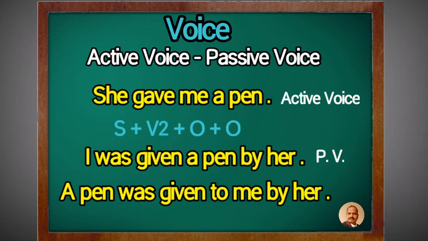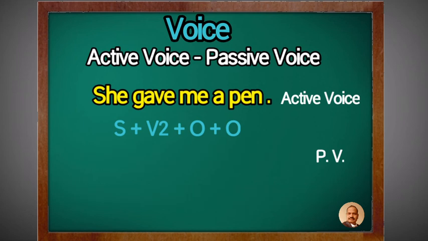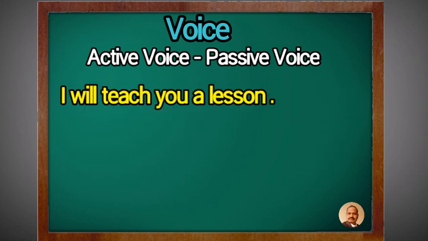Means in this type of sentences there are two objects, but we can solve these types of examples with these two methods.